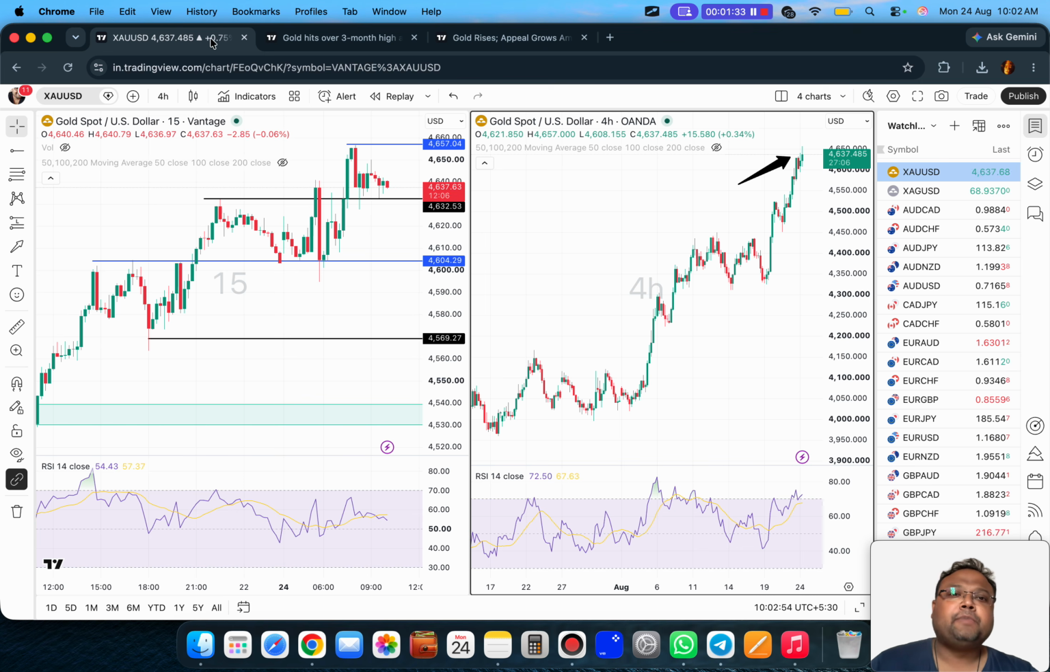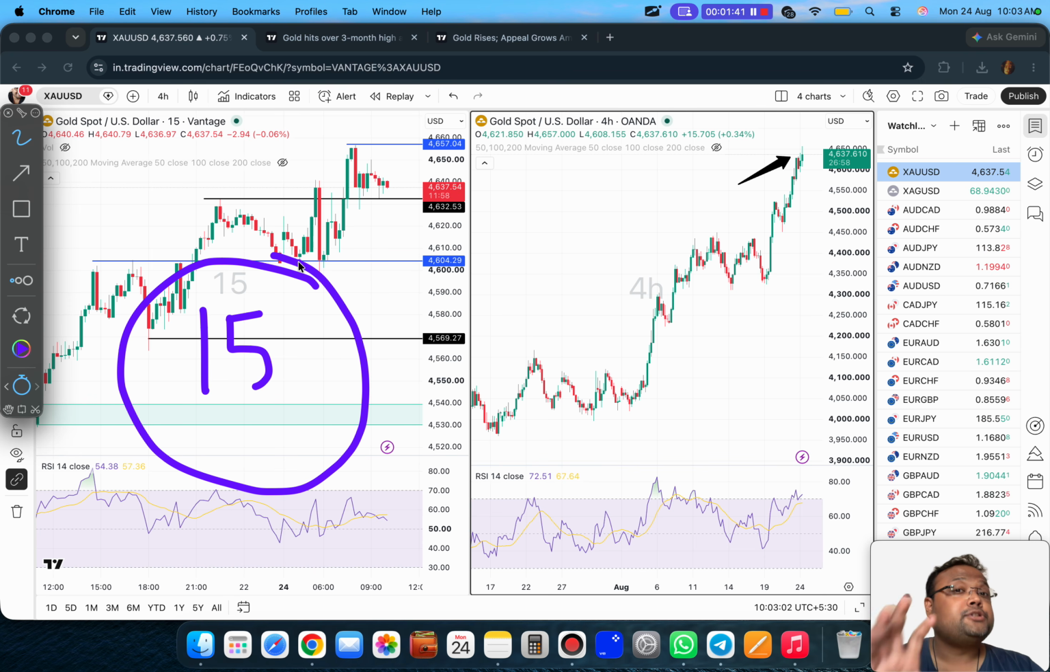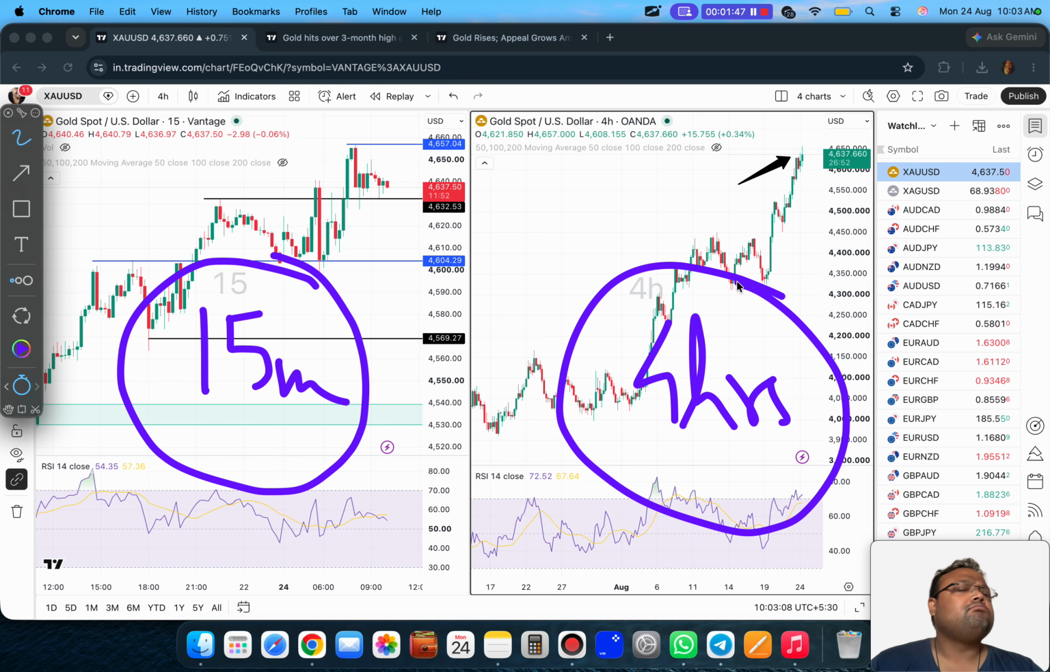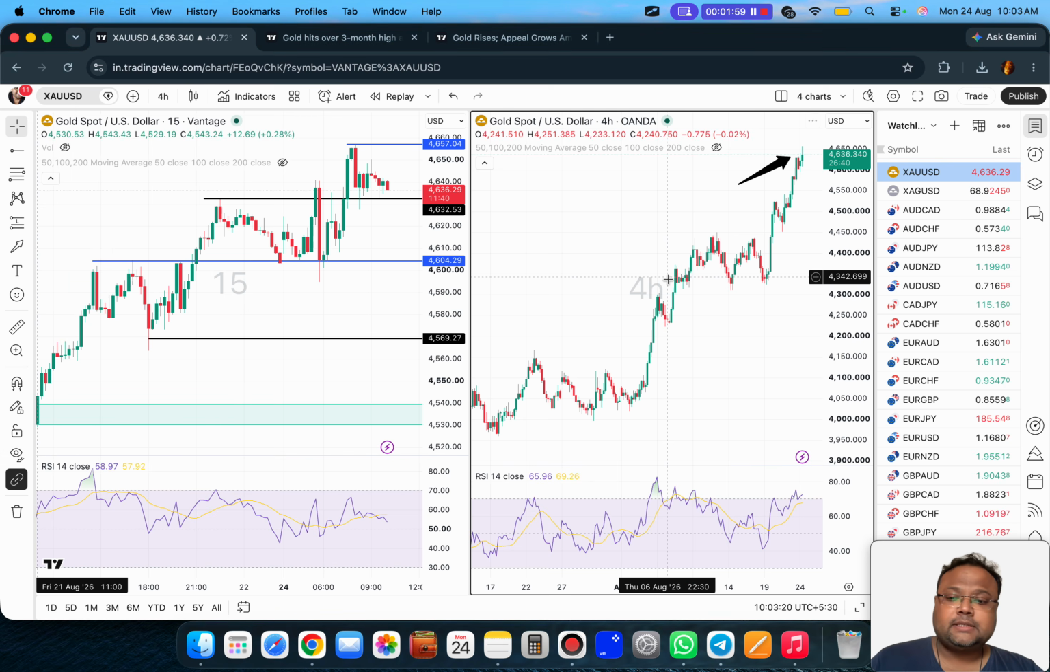Now you can see we have two charts in front of us. This is the 15 minutes time frame, where we will discuss the trading opportunities for a day. And this is the 4 hours time frame. Usually, we do not talk about the 4 hours time frame because most of us are day traders, or at least I'm a hardcore day trader. So the 4 hours time frame is very slow for me. But I would like to show you guys one thing. That's why I have opened this 4 hours time frame.